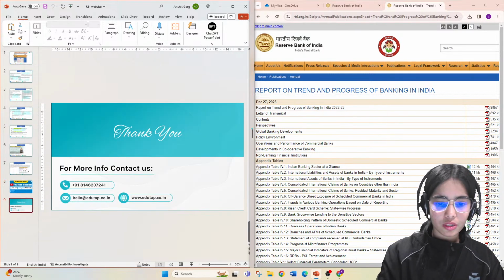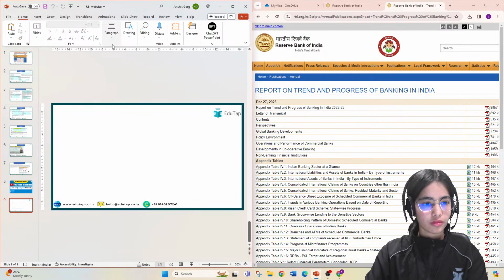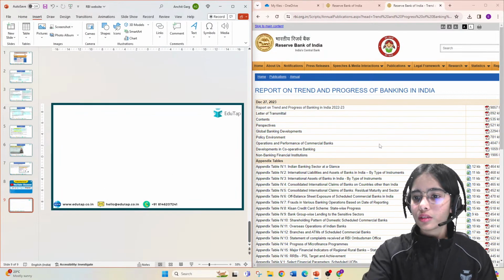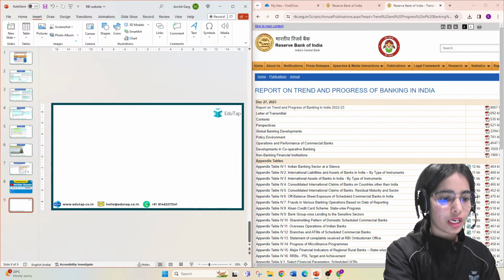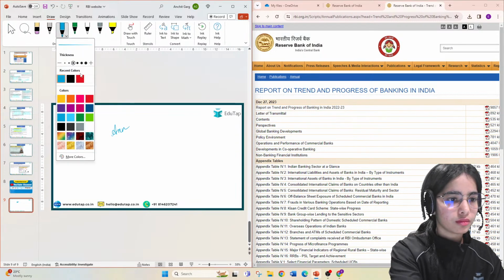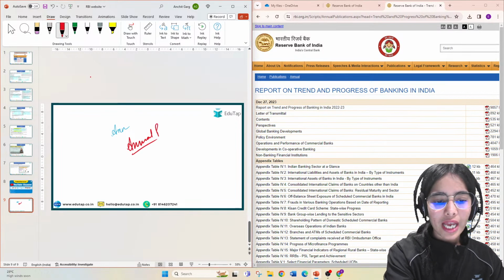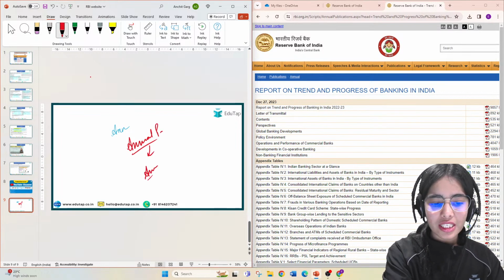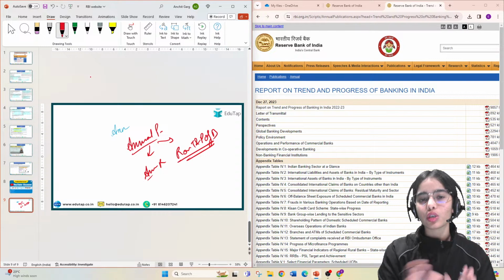So let me just have a blank slide. Here in the publications, you can see there is the annual publication. Now in the annual publication, the annual report is very important, and the Report on Trend and Progress of Banking in India is also very important.